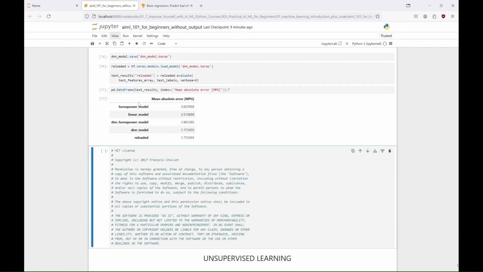By the way, as you can see, this example from TensorFlow's site was created by Francois Chollet, who is also the author of the highly interesting book Deep Learning with Python. If you're interested, you can check out TensorFlow's site for more information. Meanwhile, this concludes our quick overview of regression techniques.